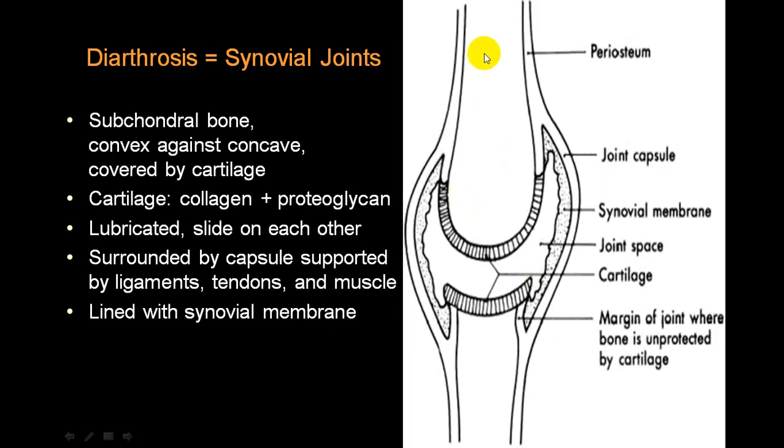While we talk about this is one bone, this is the second bone, and in between these two bones there is a joint space, and this bone is covered by a material we call cartilage, and there is a lining we call the synovial membrane. Whenever this joint is involved, we call it diarthrosis.